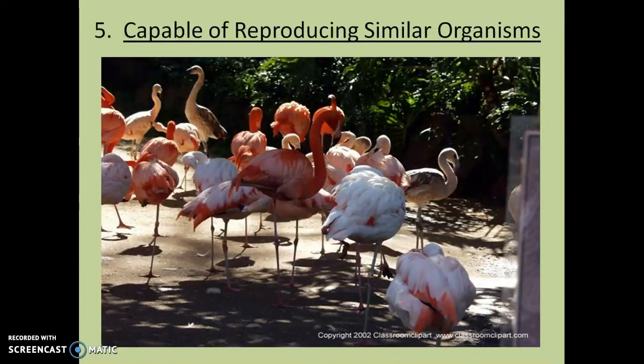The fifth thing is that all organisms that are alive are capable of reproducing similar organisms. Now, there are some exceptions. There are some people even that are not able to reproduce. There are some organisms that aren't able to reproduce. But to be considered your own species, you need to be able to reproduce. So humans, we are a species. We are considered to be living things. Like a pencil. Pencils aren't reproducing, guys. It's not going to happen. Living things are able to reproduce on their own.